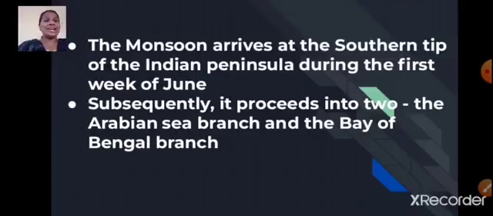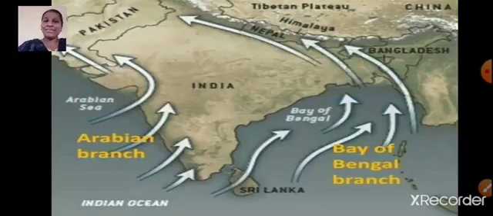The monsoon arrives at the southern tip of the Indian peninsula during the first week of June. So when does the monsoon arrive at the southern tip of the Indian peninsula? Yes, during the first week of June. Subsequently, it proceeds into two, that is, the Arabian Sea branch and the Bay of Bengal branch. Okay, students, here in this map you can see the Arabian Sea branch and the Bay of Bengal branch.